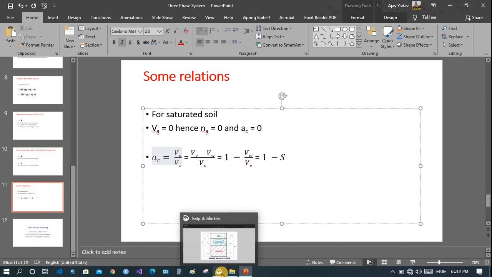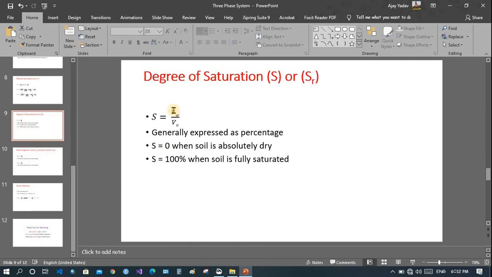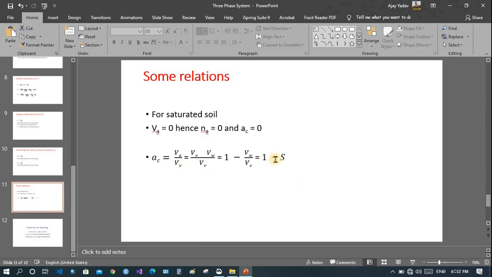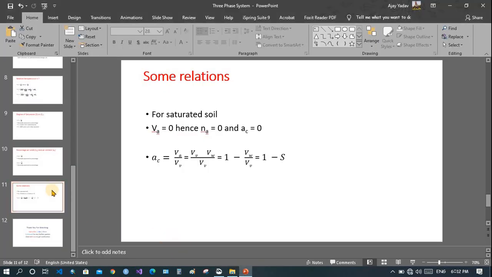Now volume of water divided by volume of void is saturation. So we get air content equals 1 minus S, where S is the degree of saturation. These are some of the relationships we get in the three-phase system of the soil.